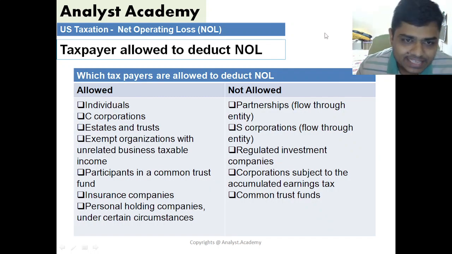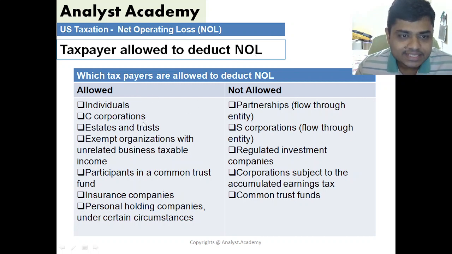So, which taxpayers are allowed to deduct net operating loss? Individuals, C corporations, estates and trusts, exempt organizations with unrelated business taxable income, participants in a common trust fund, insurance companies, and personal holding companies under certain circumstances. These are the entities which are allowed to deduct net operating loss from their return of income.